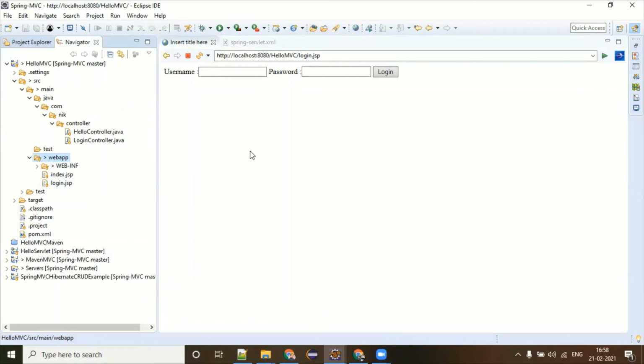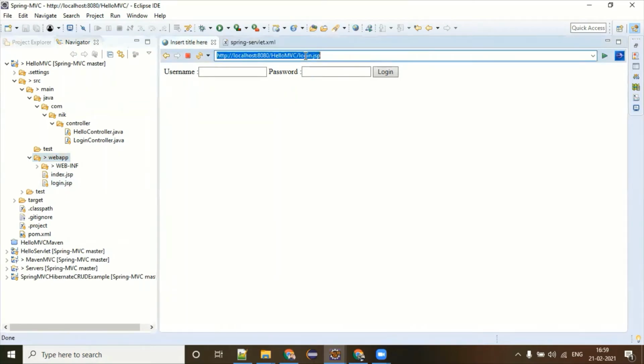Login.jsp is there, fine. If you request a file which is not available, then you're going to get a very popular error in the web application called the 404 error.